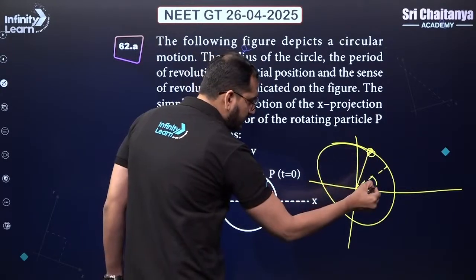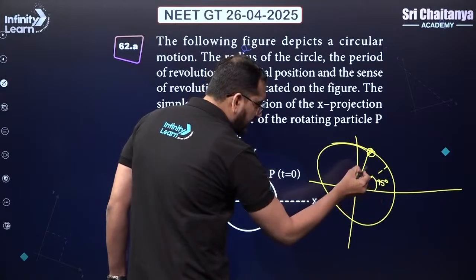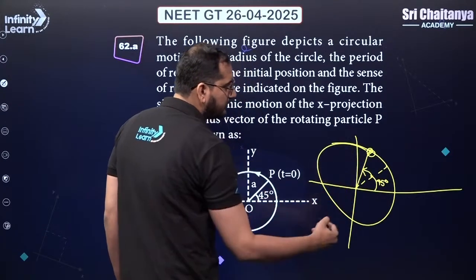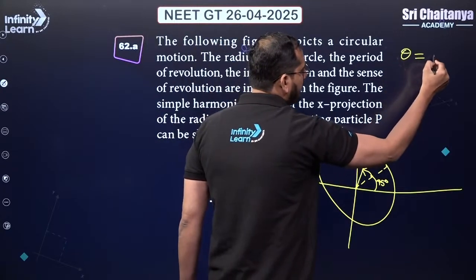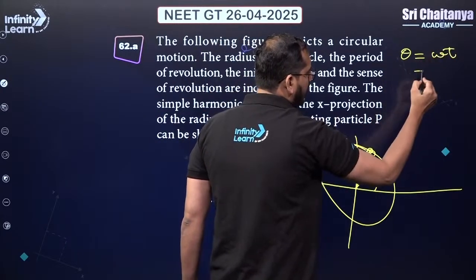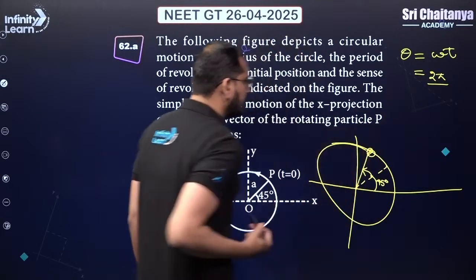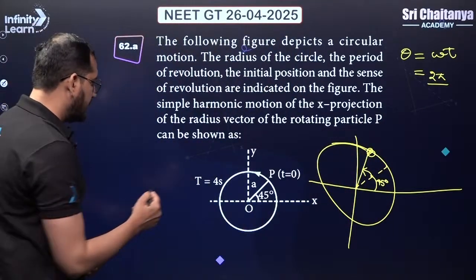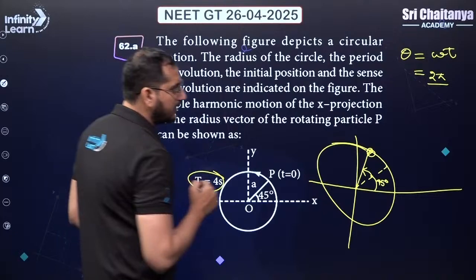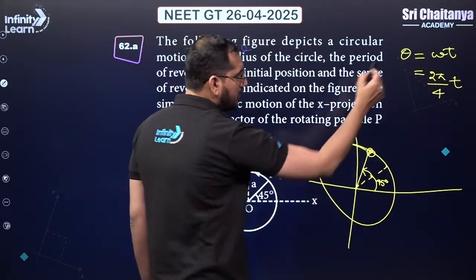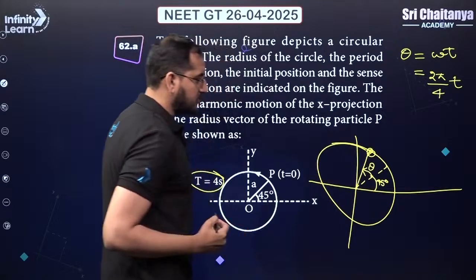This angle is already 45 degrees, and in some time t, it will reach over here. So how much angular displacement will it cover? We know that angular displacement is equal to omega t, and omega can be written as 2 pi by capital T. Let's see what is the value of time period. That is 4 seconds. So here we will put 4, and this is t. So this theta is this much.